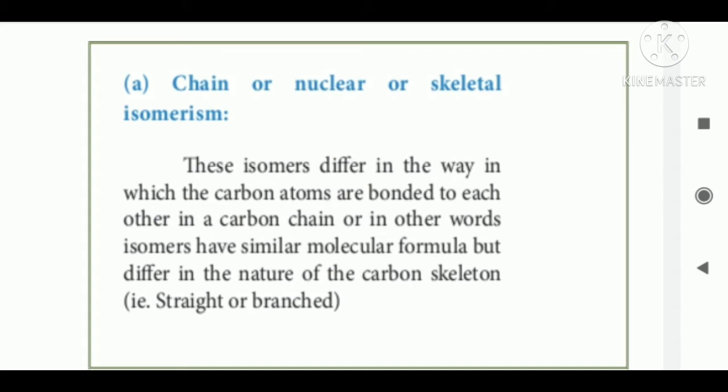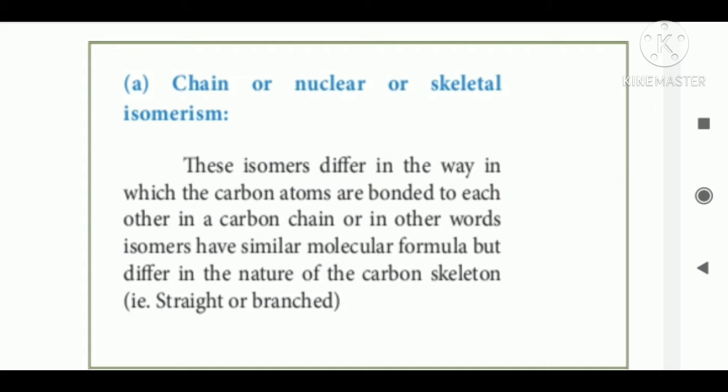This isomer differs in the way the carbon atoms are bonded to each other in a carbon chain, or in other words, isomers have the same molecular formula but differ in the nature of the carbon skeleton, that is, straight or branched.